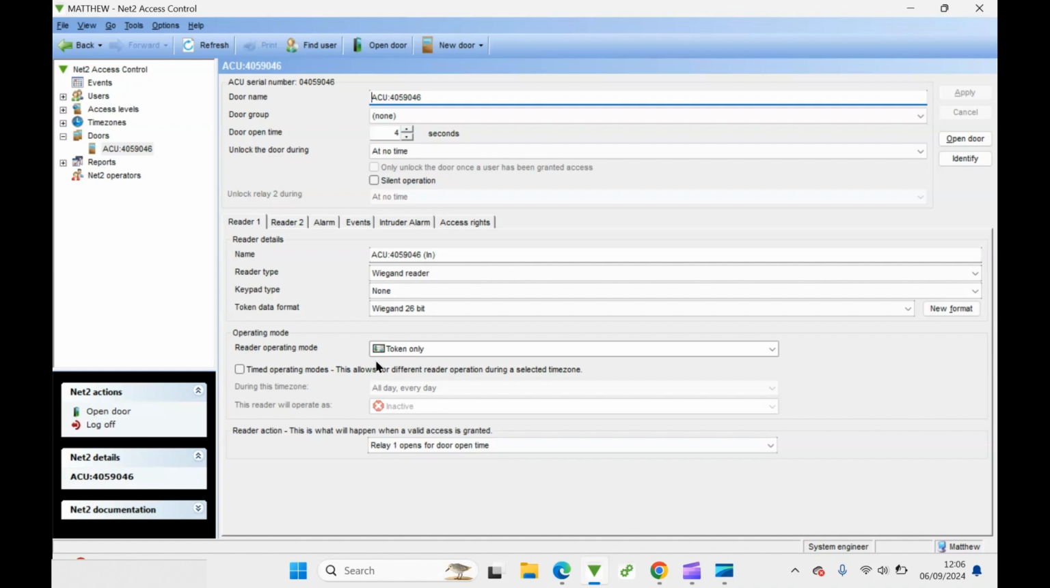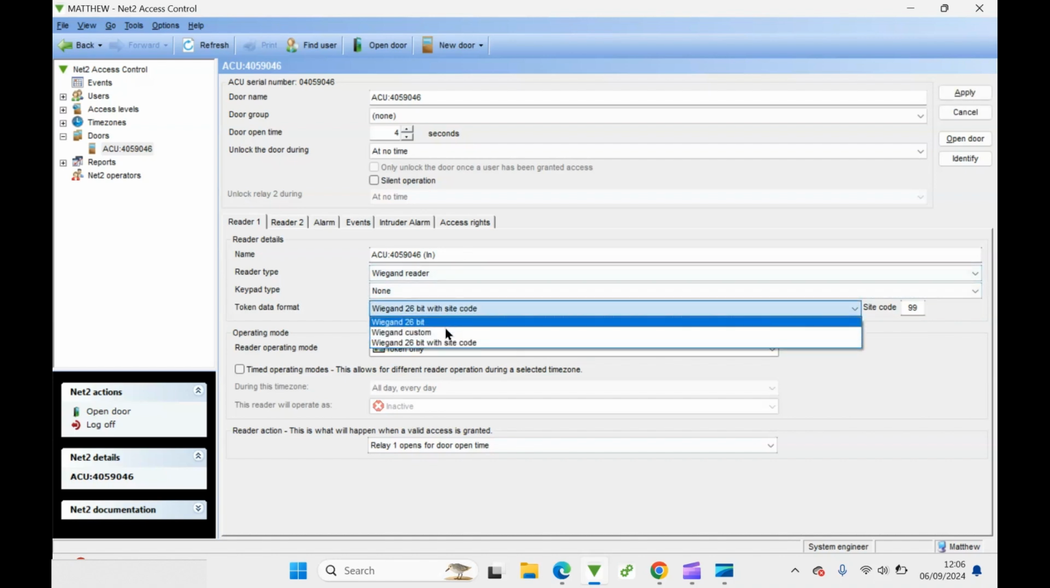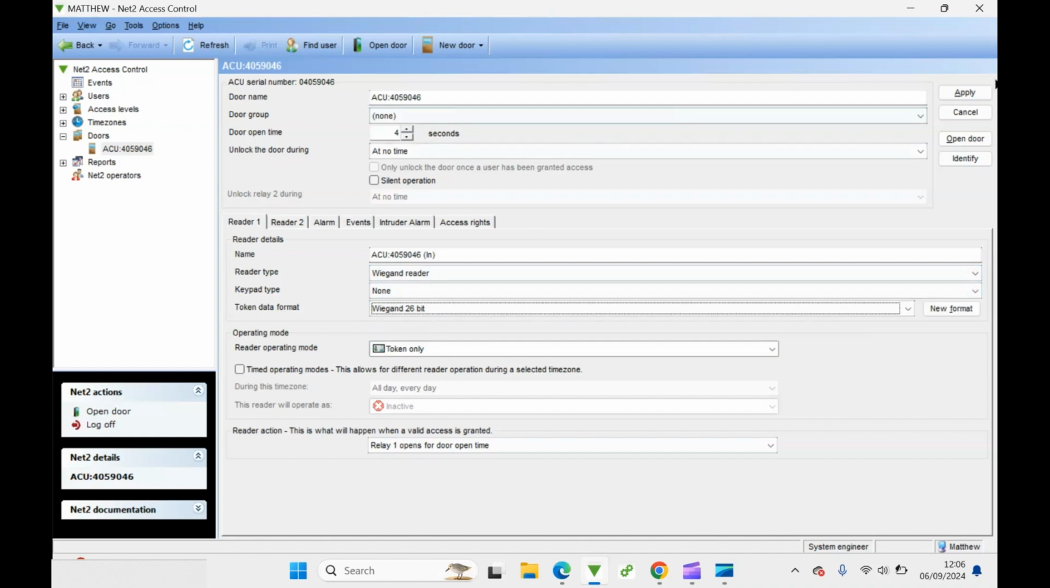They all have something in common, the 26-bit, which means you cannot enter a site code like you have here, because if you did enter a site code, the card numbers would fundamentally change. So we have to leave it as it is there, as 26-bit.